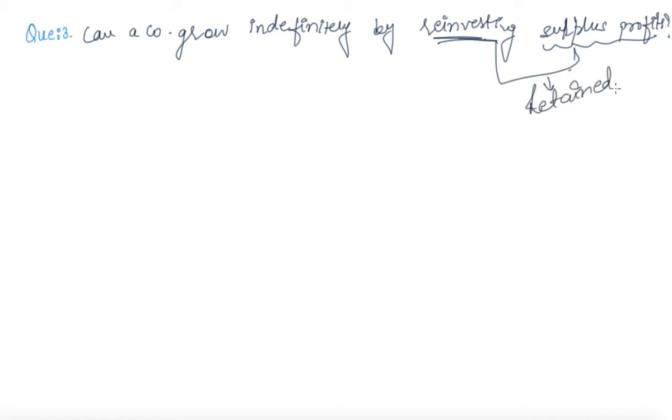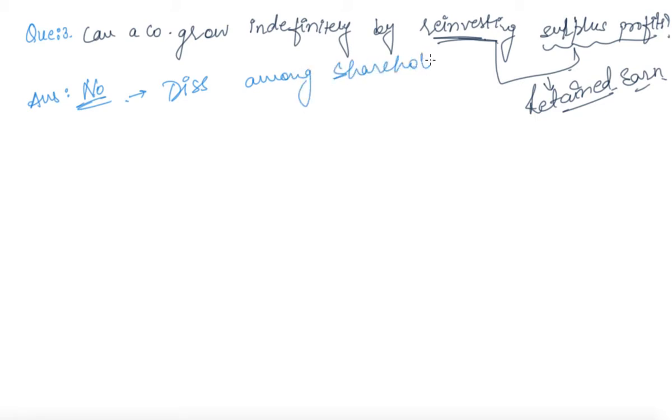So tell me, is it possible that a company can grow if it completely depends upon retained earnings only? And the answer is no. Why so? Because if they reinvest their funds continuously and do not distribute them as dividend, it will create dissatisfaction among shareholders.